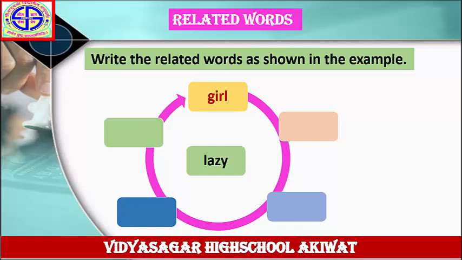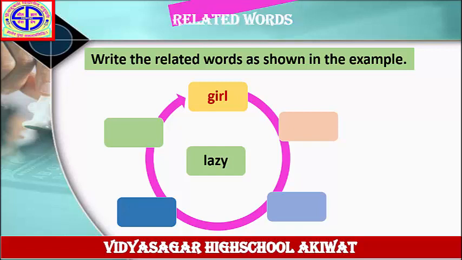Write the related words as shown in the example. The word is given here, lazy. And one example is given here, girl. Girl, noun. Lazy girl. Write the related words given to the word lazy. Lazy, this is an adjective. Write down the nouns related to the word lazy.